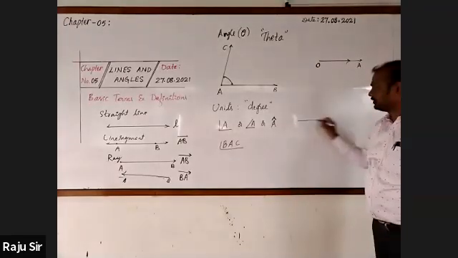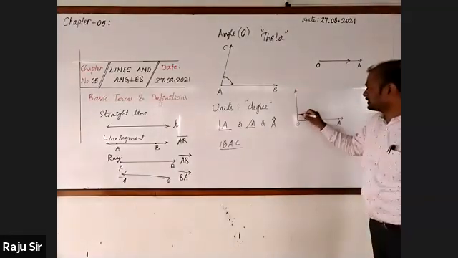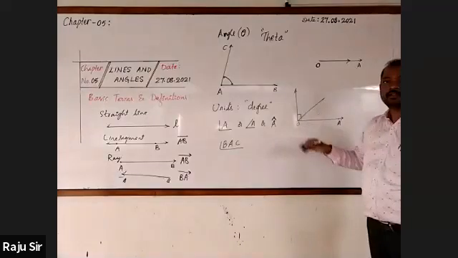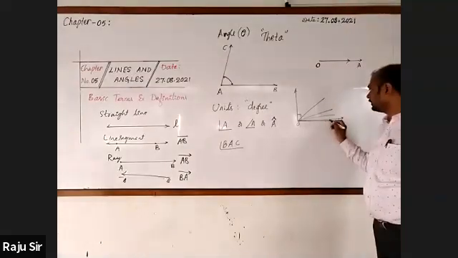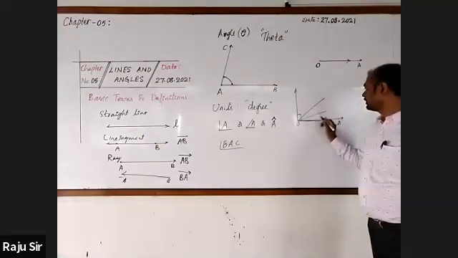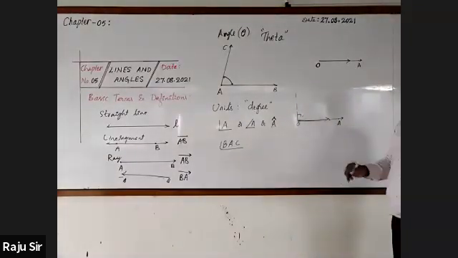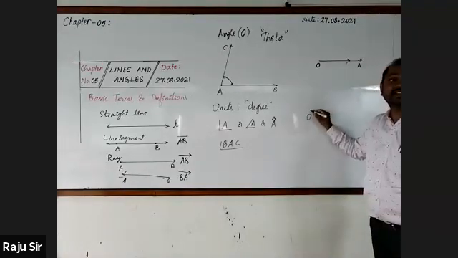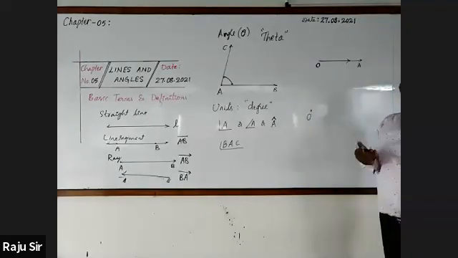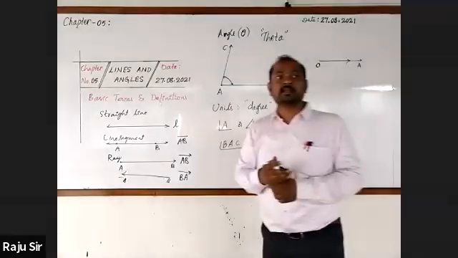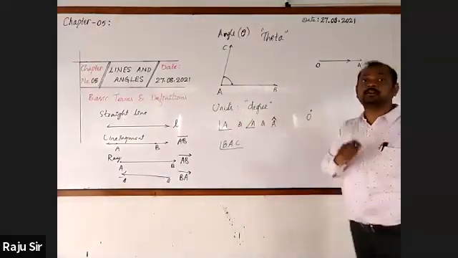Observe here. This is 180 degrees. This is 45 degrees, less than 90. Still it is reduced. Now it lies on the other line. It is 0 degree. I have shown the measurement: if one line lies on the other line, then it is 0 degree. Then what do you call an angle that measures 0 degree?